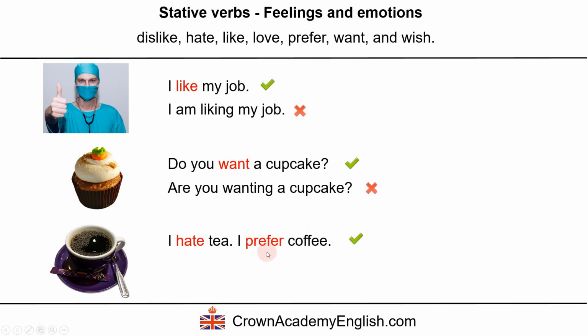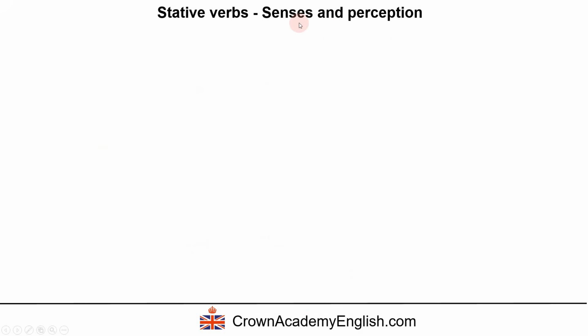I hate tea. I prefer coffee. So this is fine. We're using two stative verbs here. But this is wrong because we cannot have stative verbs in the continuous form. Senses and perception. Appear, hear, look, see, seem, smell, and taste.